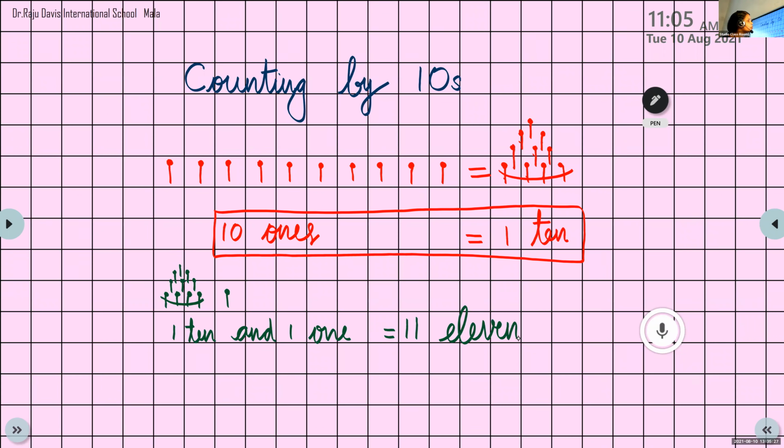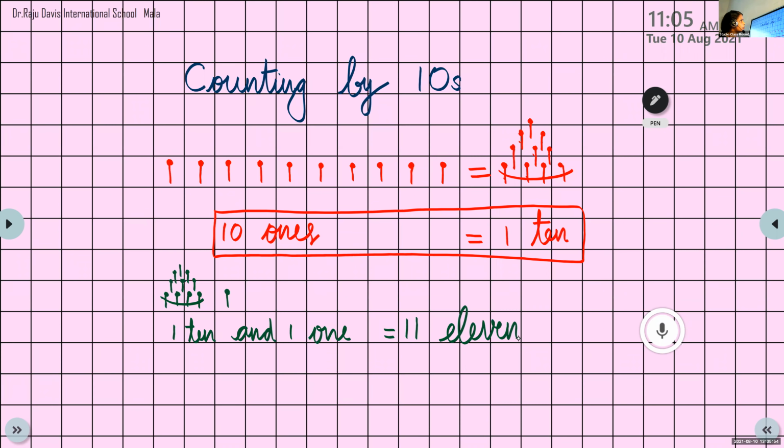If we took 2, what will be the number? 1, 10 and 2 ones. Okay? 1, 10 and 2 ones. Where is 2 ones? I didn't see 2 ones. Srinidhi, show me 2 ones. Now it is okay. One bundle of 10 and 2 ones. The number is 12. Yes.